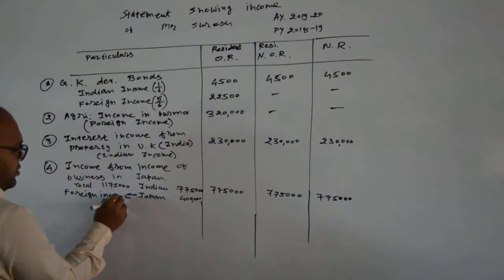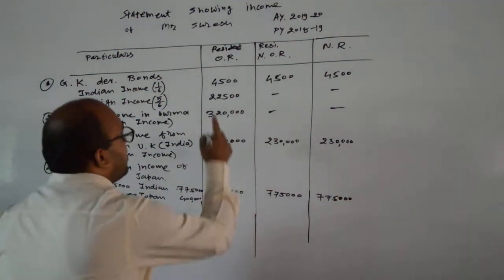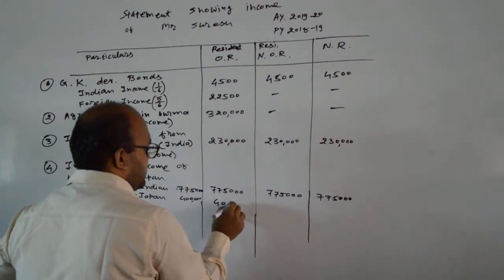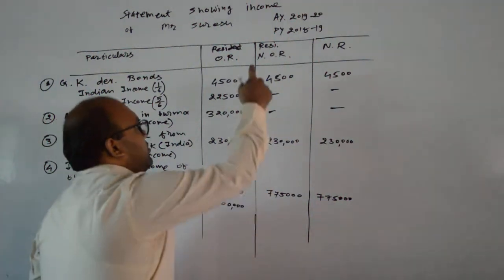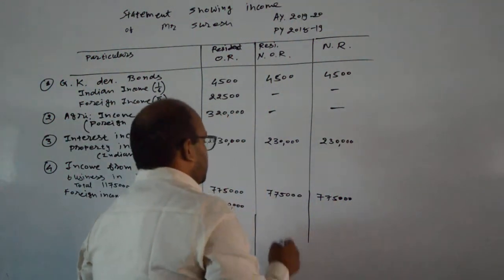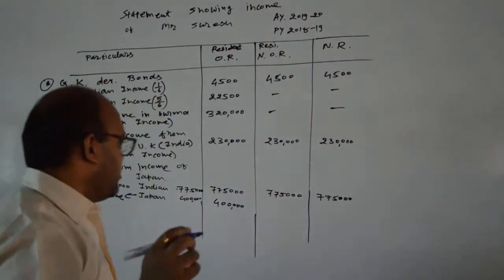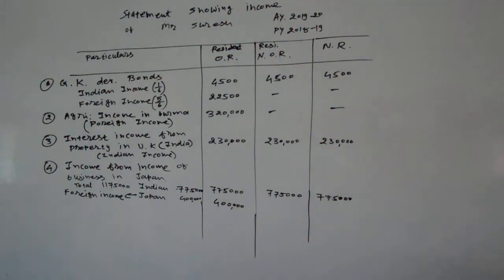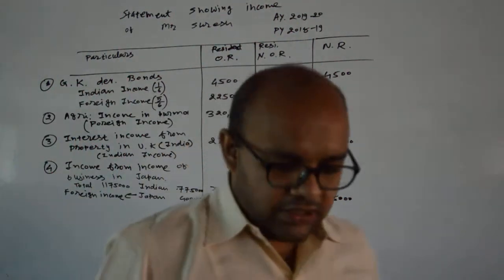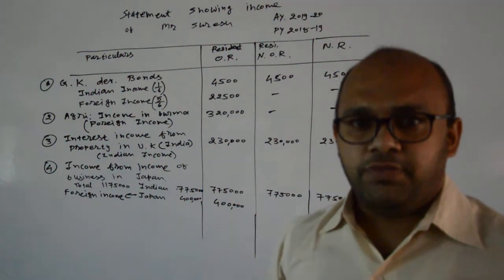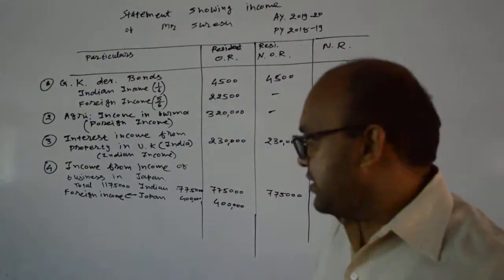In case of foreign income, it is taxable for resident and ordinarily resident. In residential status not ordinarily resident, the simple condition is that if the income is managed from India, then it will be considered here.